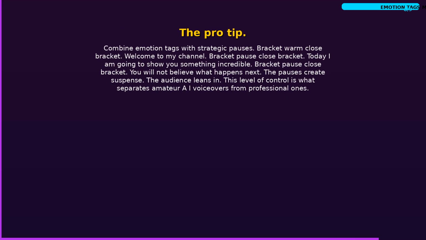The pro tip. Combine emotion tags with strategic pauses. [warm] Welcome to my channel. [pause] Today I am going to show you something incredible. [pause] You will not believe what happens next. The pauses create suspense. The audience leans in. This level of control is what separates amateur AI voiceovers from professional ones.